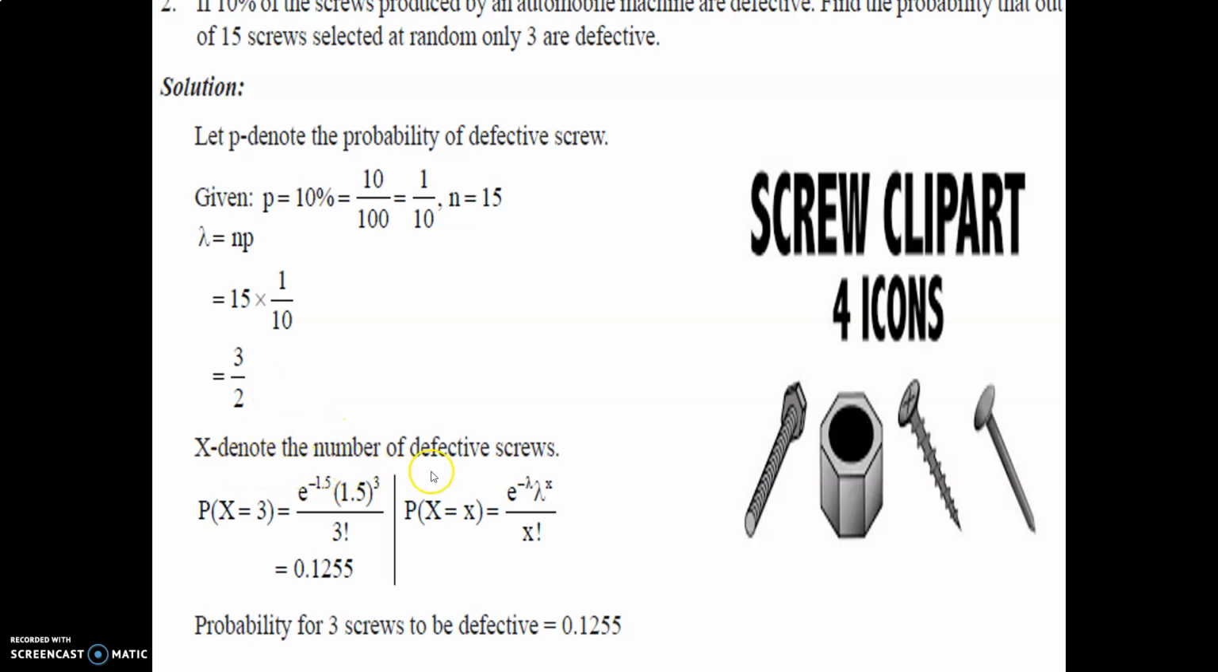So X denotes the number of defective screws. P(X = 3), 3 defective screws, is e raised to minus 1.5 into 1.5 raised to 3 upon 3 factorial. Simplifying, we get 0.1255. P(X = x) is e raised to minus lambda, lambda raised to x upon x factorial. The probability of 3 screws to be defective, 0.1255, is the final answer.